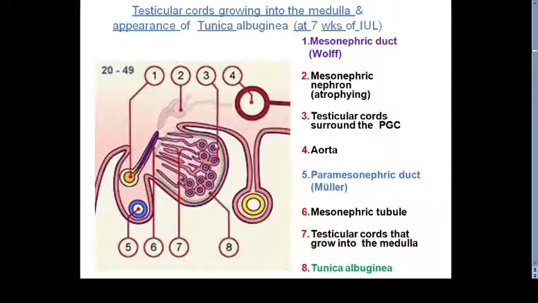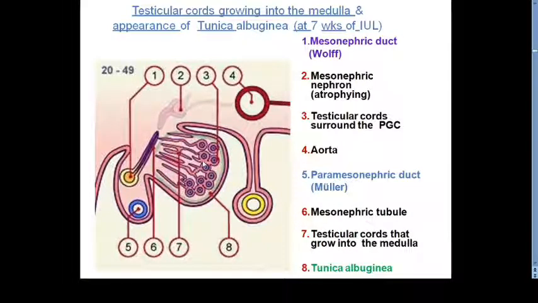tunica albuginea. Clear? So here we have the formation of the thick tunica albuginea. As the medullary cords extend deep into the medulla, they are branching and anastomosing with each other to form the rete testis. Here they are going to form the rete testis. Now, once they separate from the surface epithelium, what did the mesenchyme here form? Tunica albuginea.